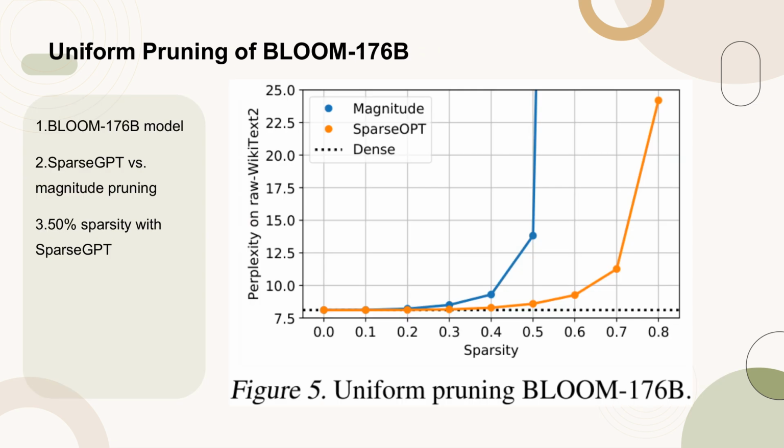Figure 5 illustrates the results of uniform pruning on the BLOOM-176B model. The figure compares the performance of SparseGPT and magnitude pruning methods. Notably, SparseGPT achieves up to 50% sparsity with minimal perplexity degradation, demonstrating a significant improvement over magnitude pruning, which collapses at lower levels of sparsity. This highlights the effectiveness of SparseGPT in maintaining model accuracy while significantly reducing the number of weights.